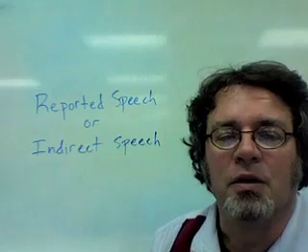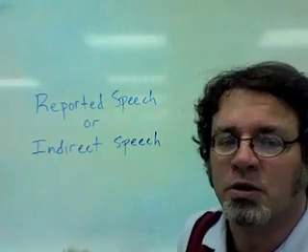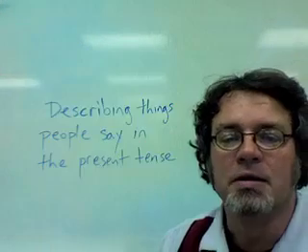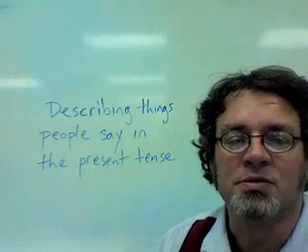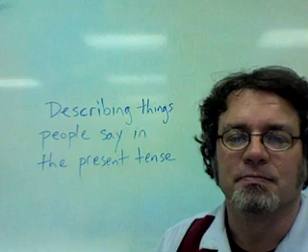In this lesson, I'll show you a few things about reported speech, or you can say indirect speech, and describing things people say in the present tense.